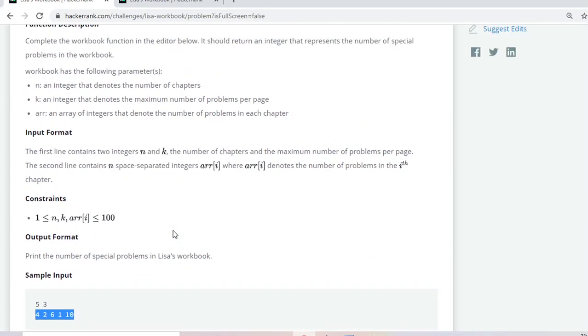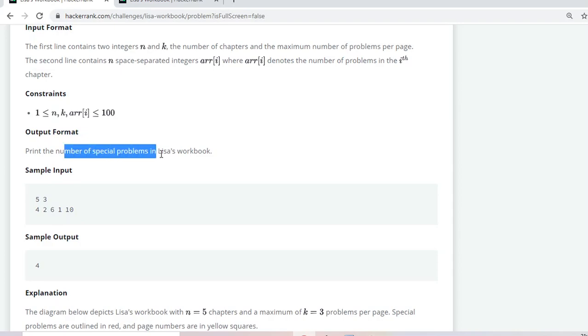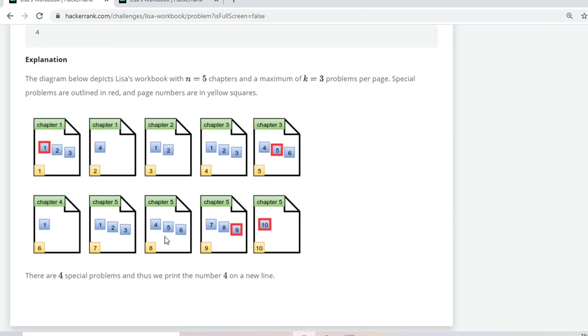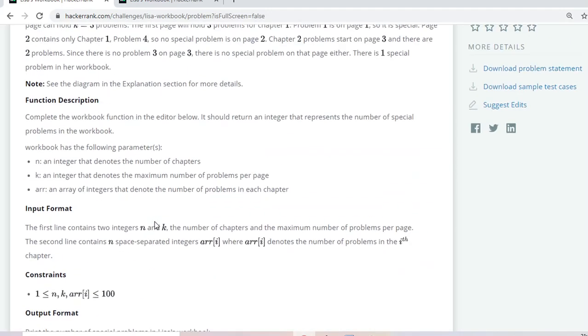Okay, now I have to find out the total number of special problems present here. You can see in page number 1 there is a problem indexed 1. In page number 5 there is a problem indexed 5. Same for 9 and 10. So there are a total of 4 special problems, and I have to print out these 4.